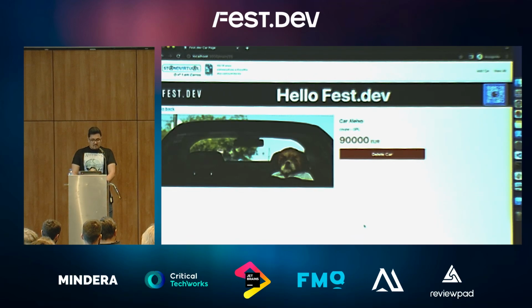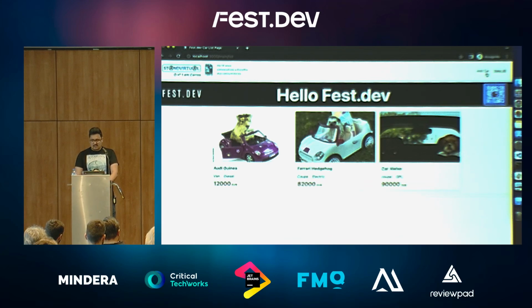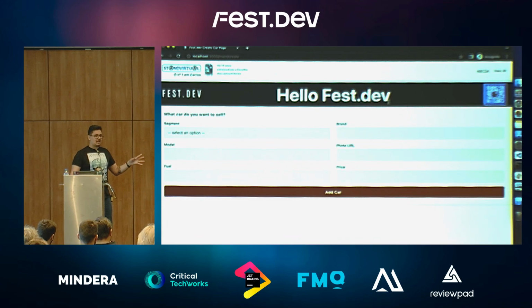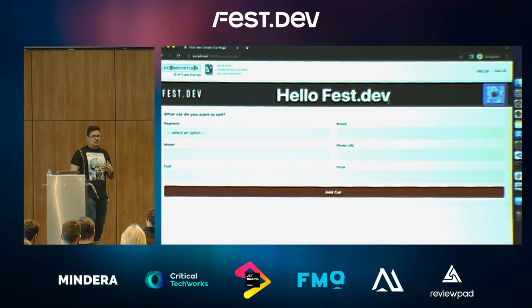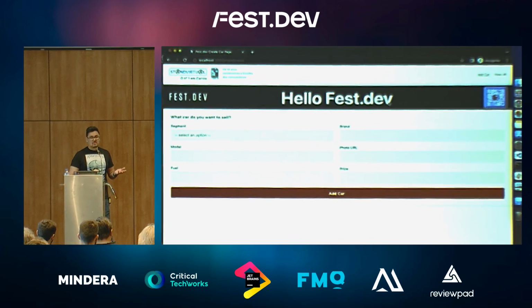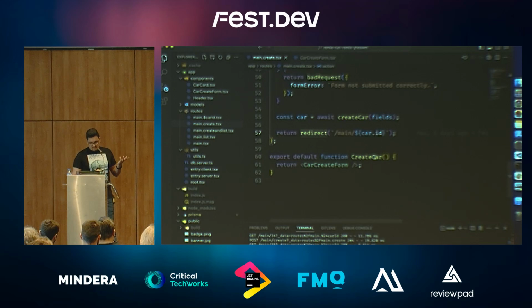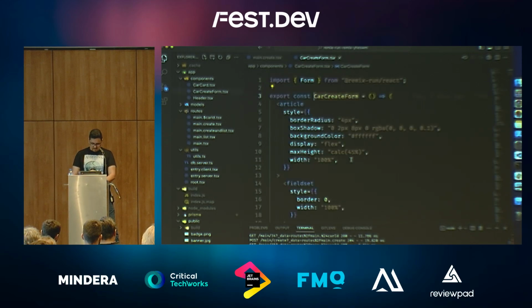So, okay, this works. Now, one thing that I've been asked, and that's actually something I struggled with when learning Remix, because I was stuck in the client paradigm, was, okay, but what about client-side validations? What library are you using to do that? How do you make sure that the users input all the data that you need? Well, I'll show you how.